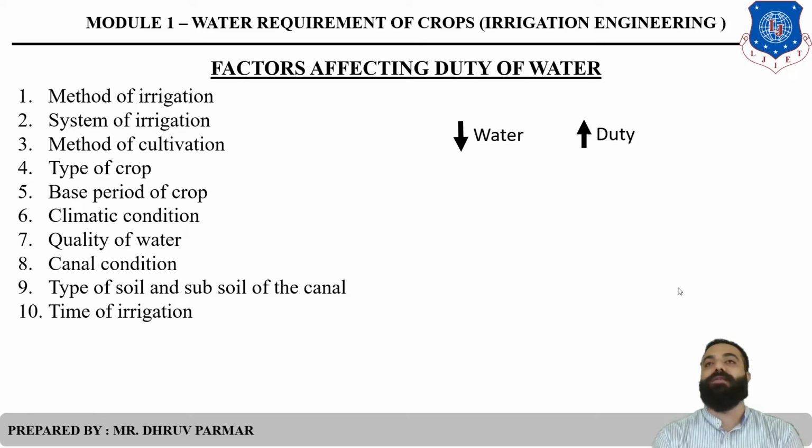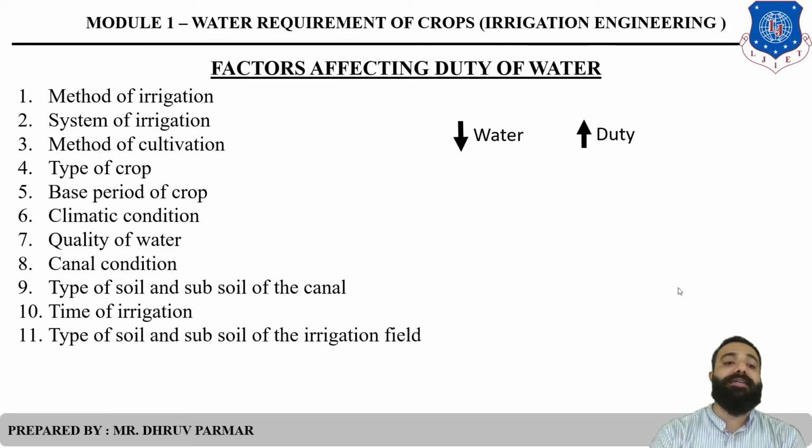Then time of irrigation. You know that at the beginning of farming there is a maximum amount of water supplied. But after that time the supply or distribution of water is comparatively low compared to the beginning. Clear? Then type of soil and subsoil of the irrigation field.